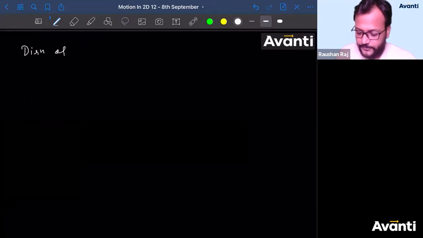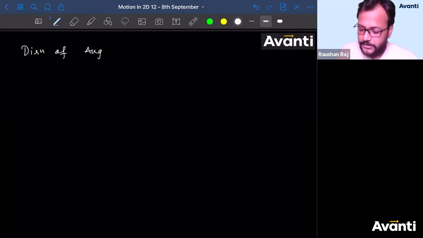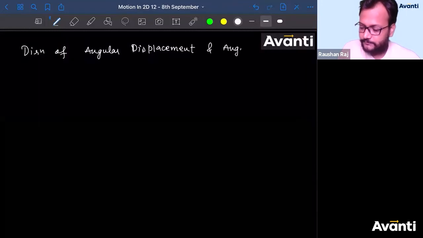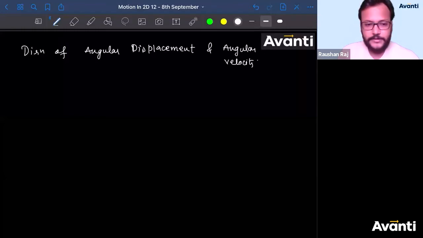Direction of angular displacement and angular velocity. Watch carefully, children, this is very, very simple.